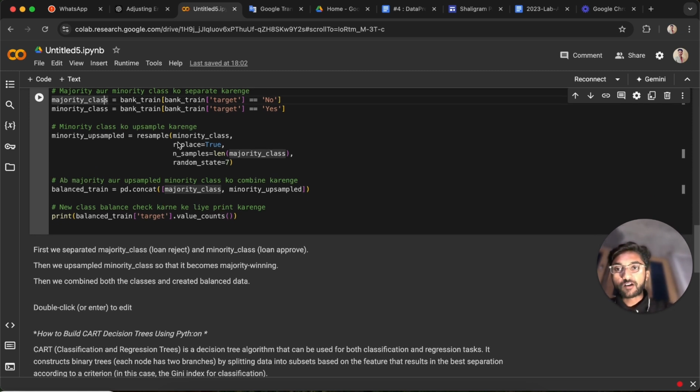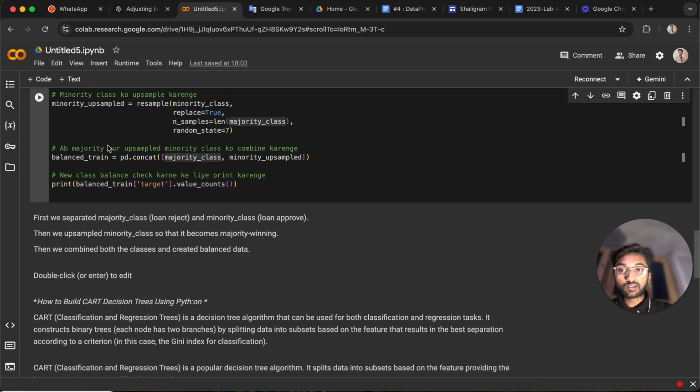After resampling the data, we need to merge both data sets. By using this method we can merge the data. So the balanced data set is our complete balanced data set for giving to the machine learning model.